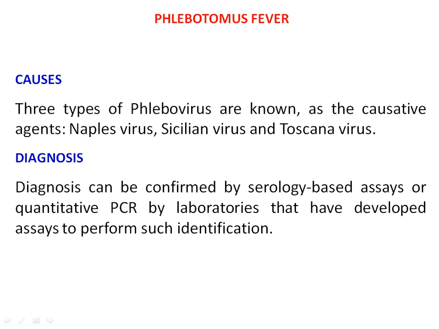Causes: 3 types of phleboviruses are known as the causative agents, that is Naples virus, Sicilian virus, and Toscana virus. These are the 3 different types of viruses responsible for causing phlebotomous fever in human beings, and the vector is the phlebotomine sandfly.